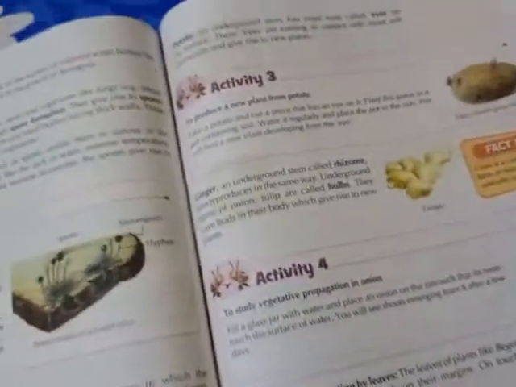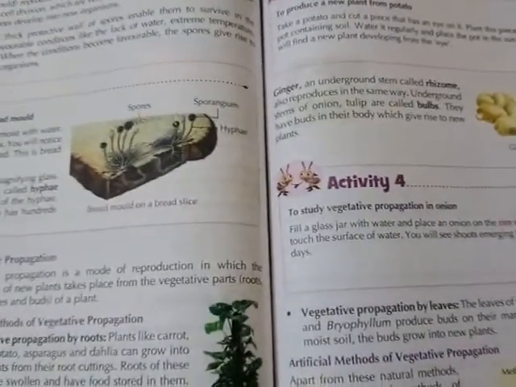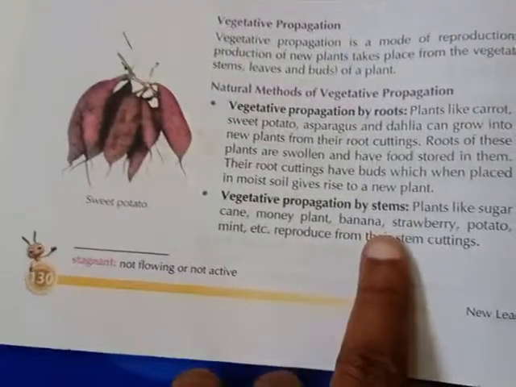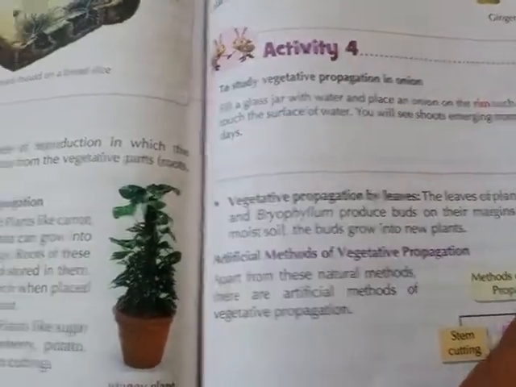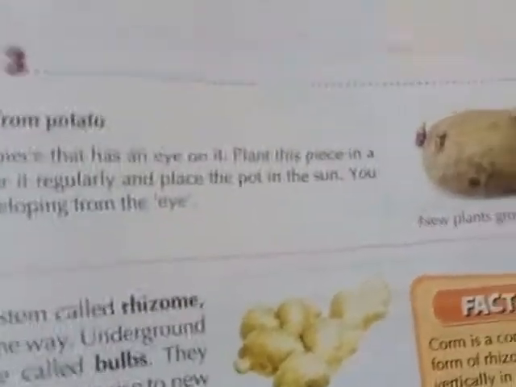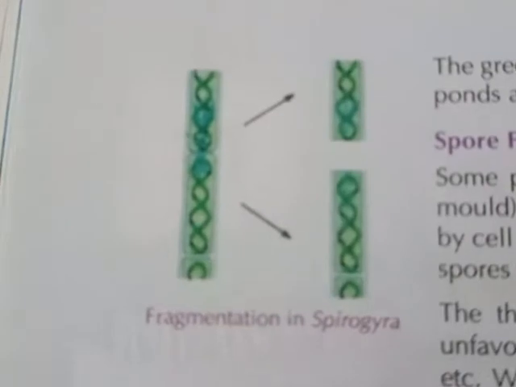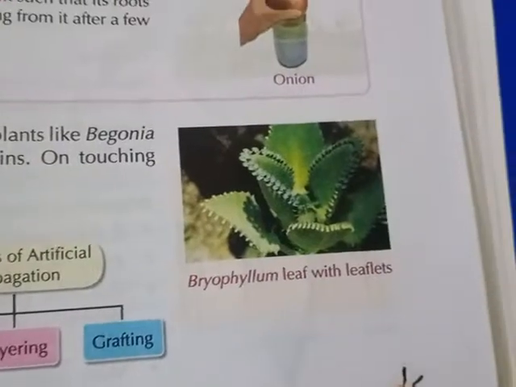Thank you for watching. But you should learn these things: the methods of artificial propagation, and also learn vegetative propagation by roots and vegetative propagation by stem. You should learn what is spore formation and what is fragmentation. And you will draw the picture of sweet potato and the eyes of the new plants, how new plants grow from the eyes, and money plants, and Spirogyra, the fragmentation in Spirogyra, and Bryophyllum leaf with leaflet,